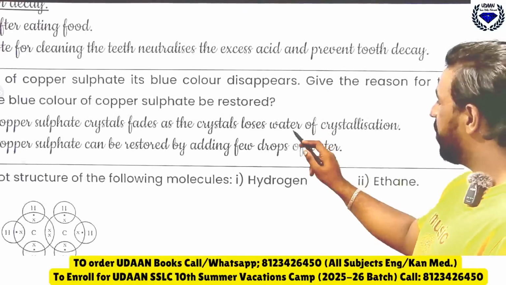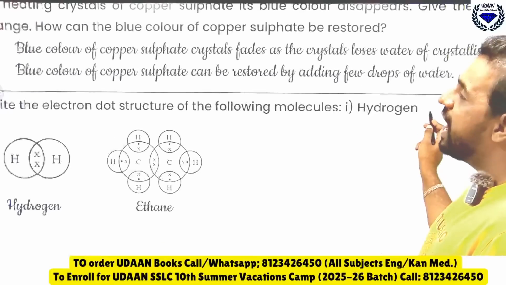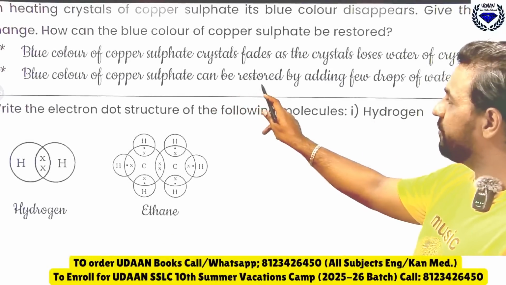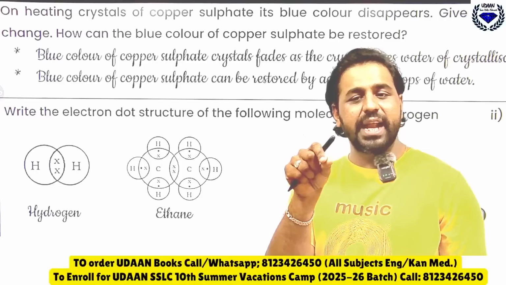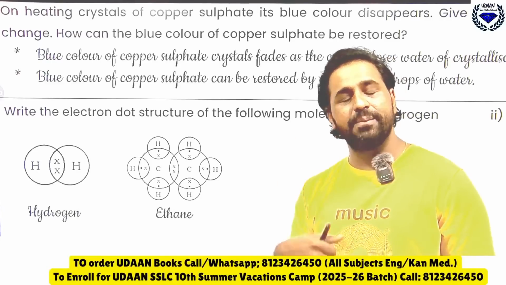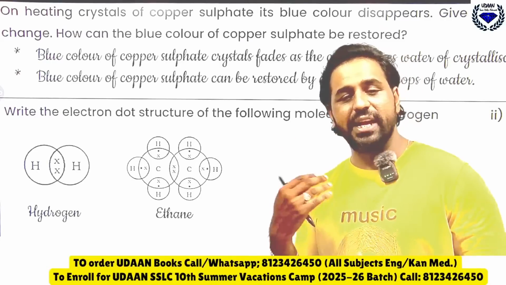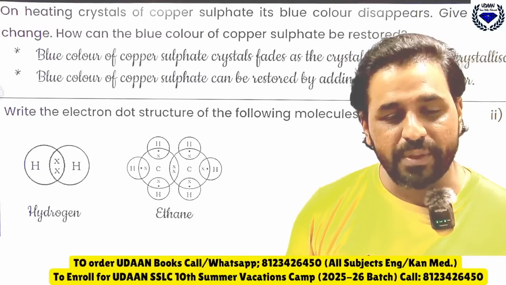And that we call it as what? Water of crystallization. And blue color of the copper sulfate can be restored by adding few drops of water. If you add a little water into it, again what will happen is the blue color will come again. So that is the answer you should be able and capable to write.